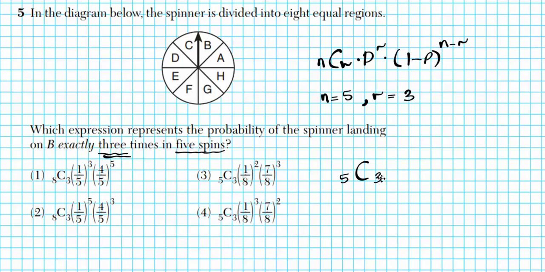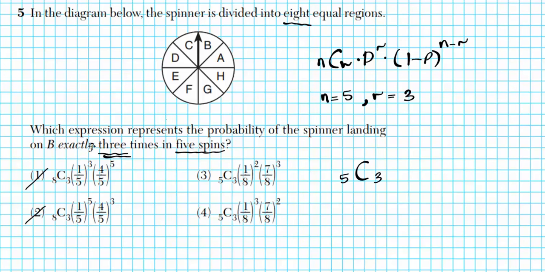Okay, so in your setup, you have 5 out of 5 tries, choose 3. How many combinations of 3 successes out of 5 can you have? So just with this setup, guess what? You have eliminated options 1 and 2. Okay, so remember, n represents number of trials and r is number of successes. Now we have 8 in this nice little spinner here. What role does that play? It helps us to calculate the probability of success.